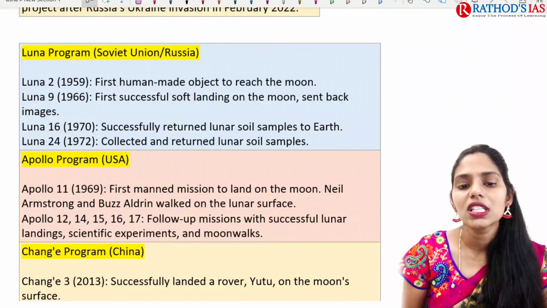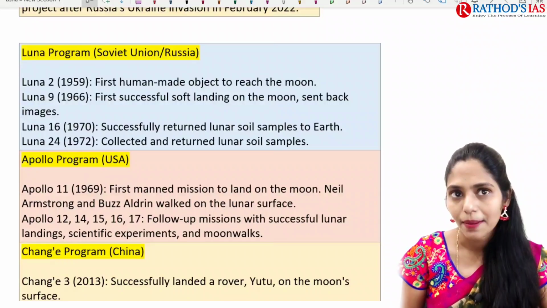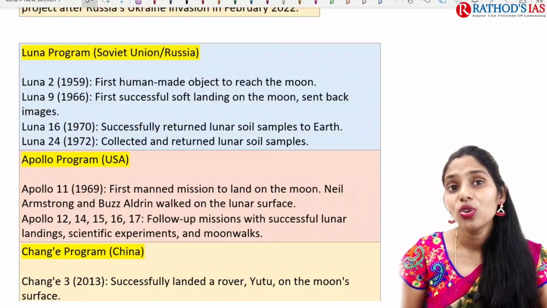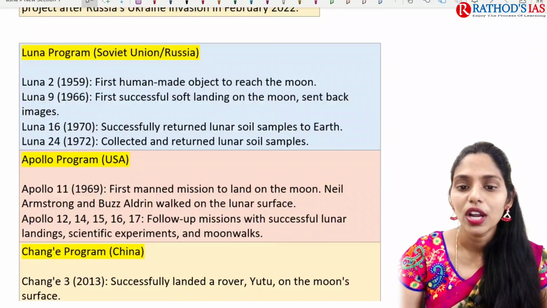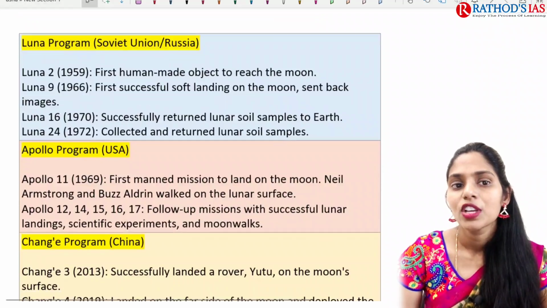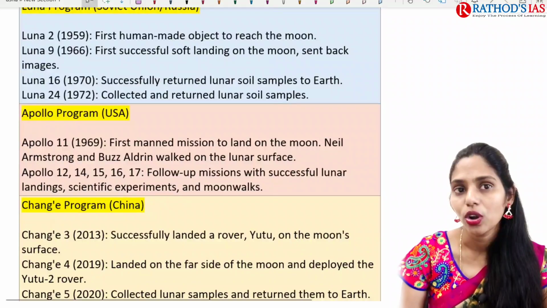Lunar 16 successfully returned lunar soil samples to the Earth's surface, and Lunar 24 collected and returned lunar samples as well. So this is about the missions of Russia on the moon.